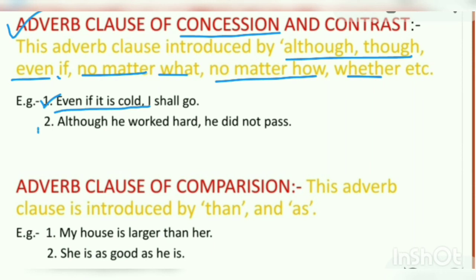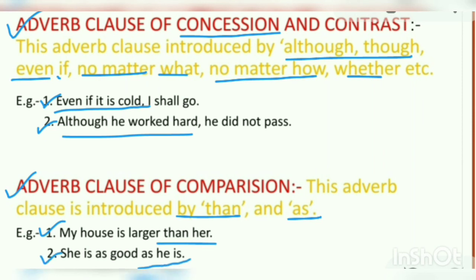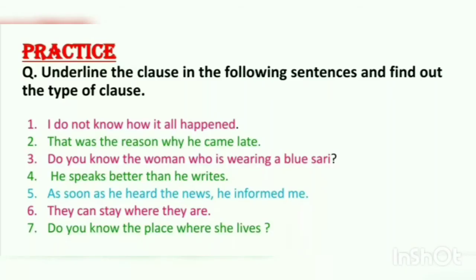Although he worked hard, he did not pass. Although he worked hard is again an adverb clause of concession. Number 9, adverb clause of comparison. This adverb clause is introduced by than and as to show the comparison between two things. Examples, my house is larger than hers. Next is, she is as good as he is. Okay, understood the comparison?